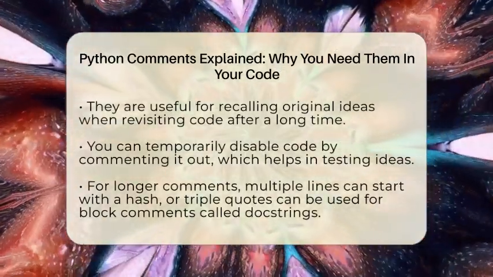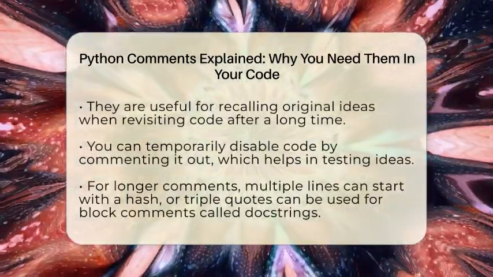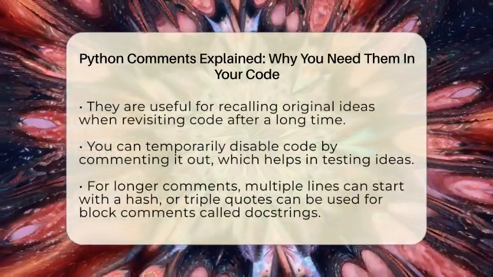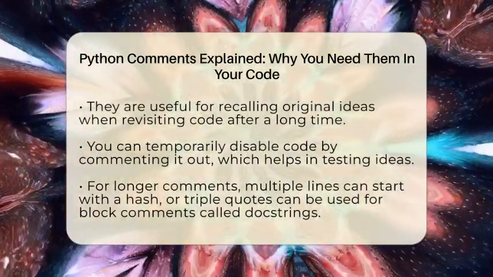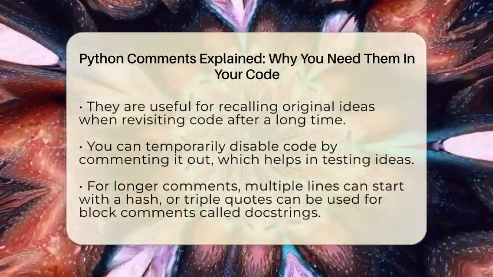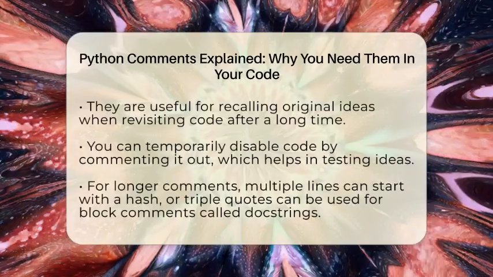You can also use comments to temporarily turn off parts of your code. This is called commenting out code. When you do this, the computer skips over those lines. It's a handy way to test different ideas without deleting your original code. If something breaks, you can just remove the comment symbols and try again.